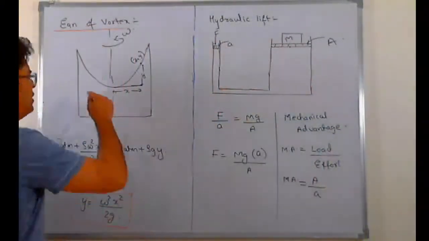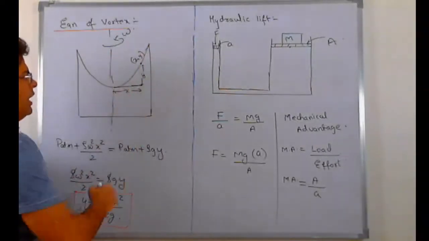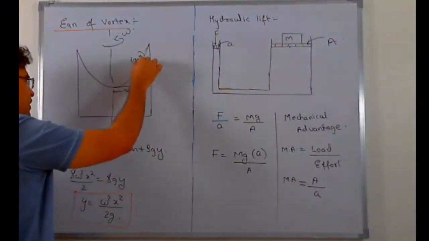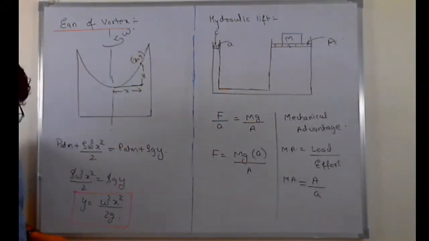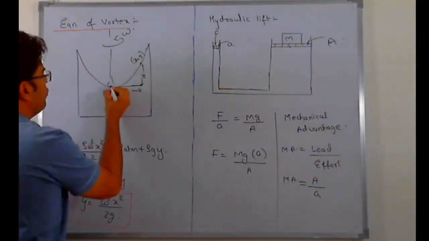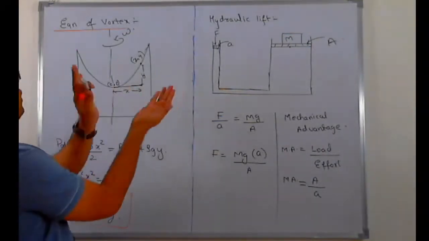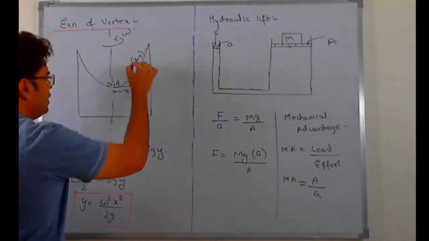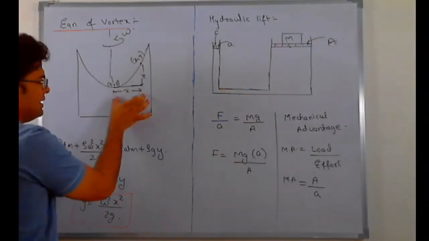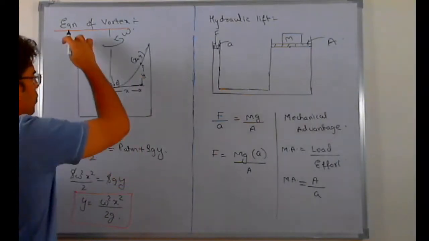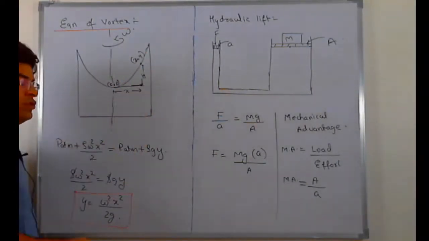Let's say this is the shape of the surface and this is some random point on this curve. We denote this point with the coordinate x comma y, taking the lowest point here as the origin. If the whole tumbler rotates with an angular velocity omega, the coordinates of this point are x comma y. So this distance has to be x and this distance has to be y. The whole surface is exposed to atmosphere. So at all points on surface, pressure has to be P ATM.